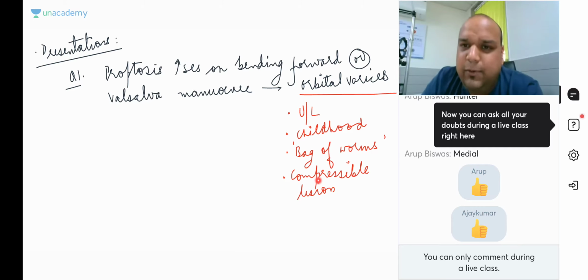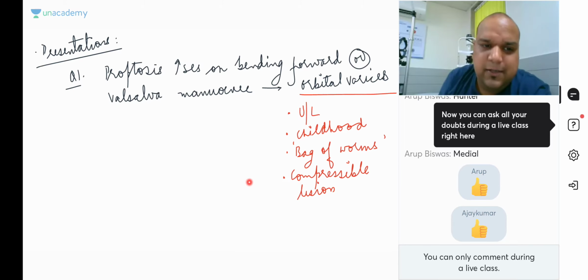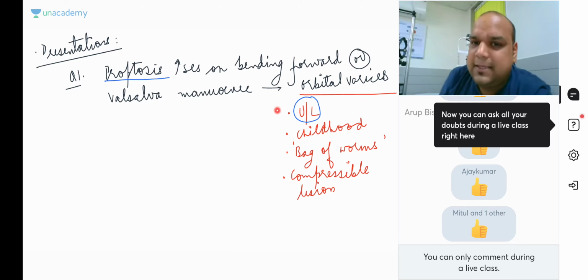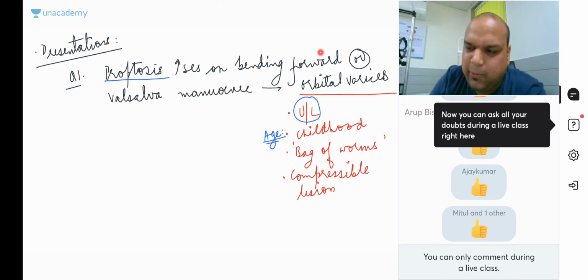Okay. So if you want to solve any question on orbital varices, first of all, the question will be writing proptosis. Search for the word unilateral. Then search for the age. This is how you will be able to solve questions on proptosis. First of all, if the word proptosis is mentioned, check unilateral or bilateral, then look at the age, and then look at the feature: compressible lesion, bag of worms, increases on bending forward. Done, everybody? That's all about orbital varices. Nothing much here.